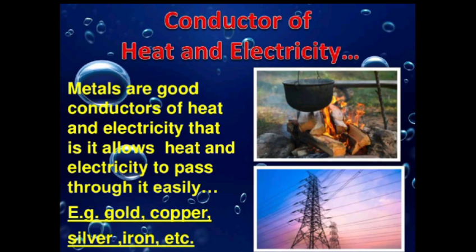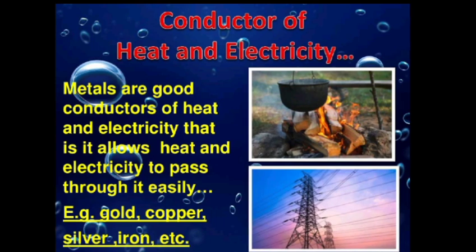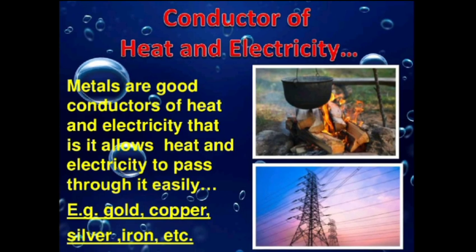Since the metals are good conductors of heat, due to this property, we use metal utensils in our kitchens, as heat supplied at one place of the utensil is conducted all over it. But we cannot use a frying pan made of, say, cardboard, because it is a bad conductor of heat. And when placed over fire, it doesn't distribute the heat all over the pan. Instead, it starts burning due to the localized heat.